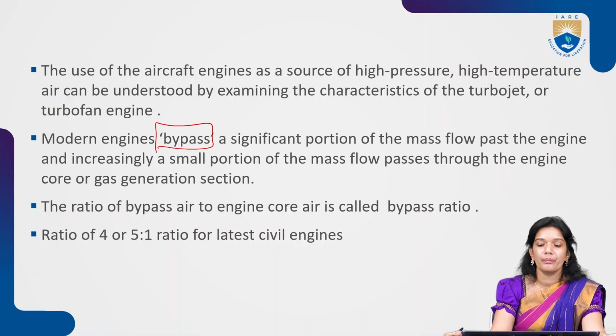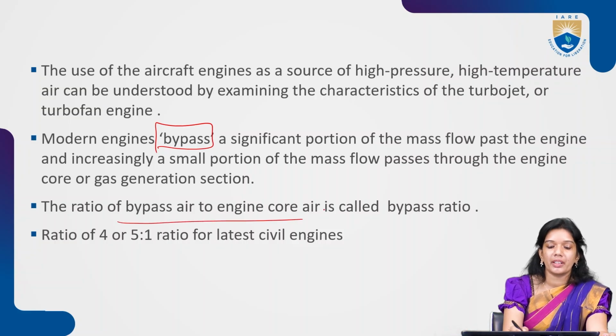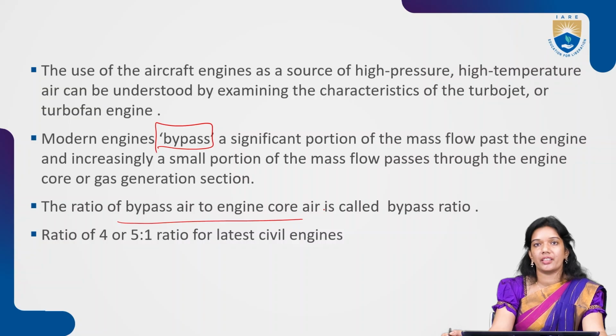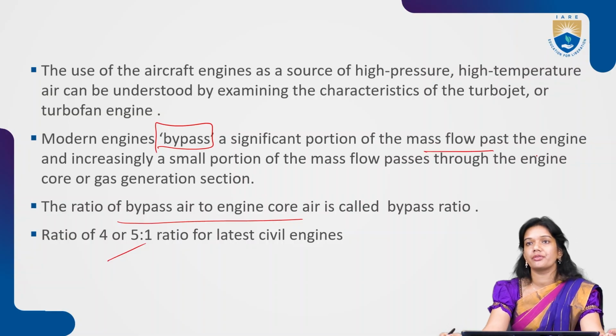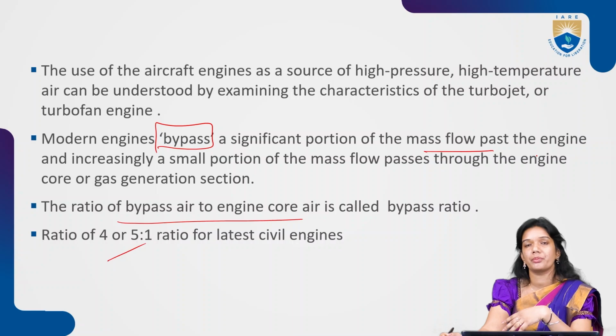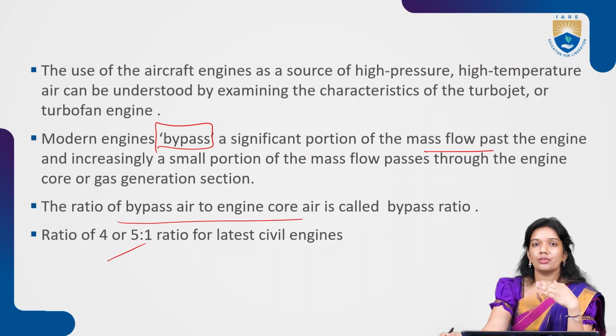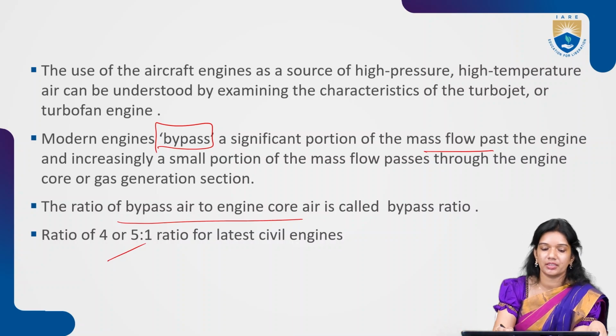These modern engines are called bypass engines; bypass is a new word. The ratio of bypass air to the engine core air is called the bypass ratio, and mostly the bypass ratio maintained for civil aircraft is either 4 or 5:1, right? Now this modern engine bypass has a significance: the mass flow passed from the engine is increased, with a small proportion of the mass going to the engine core.